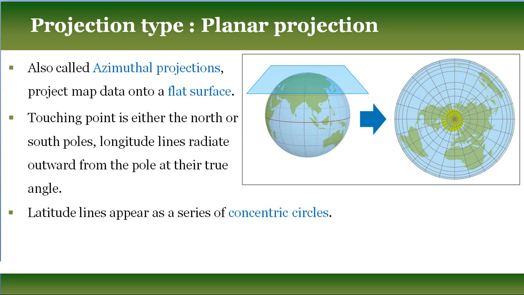When you preserve direction, definitely it will distort area. When you preserve area, it may distort distance or direction. So you have to carry these things forward. Some map properties will definitely be distorted.